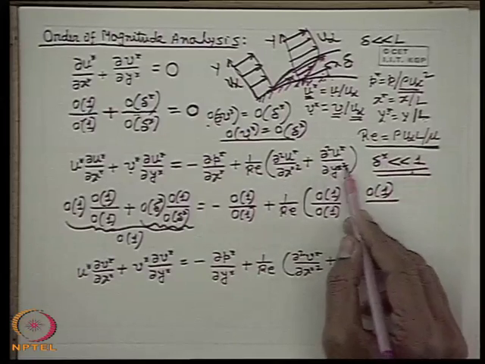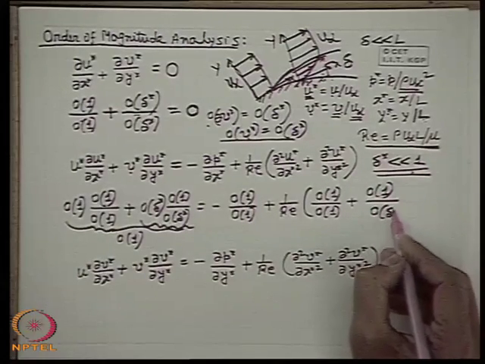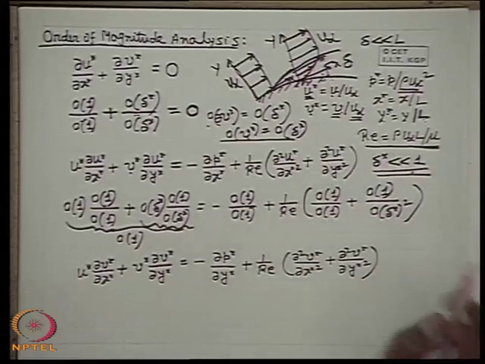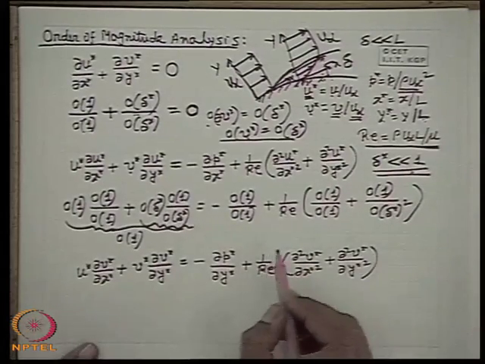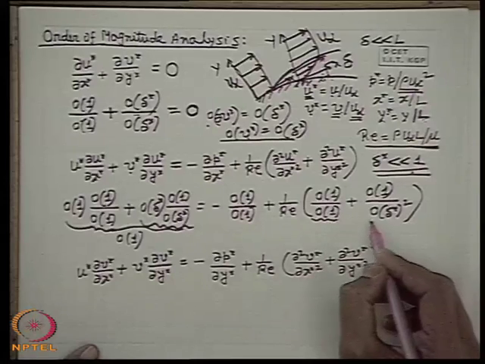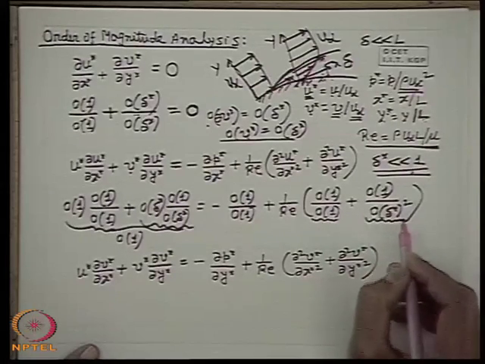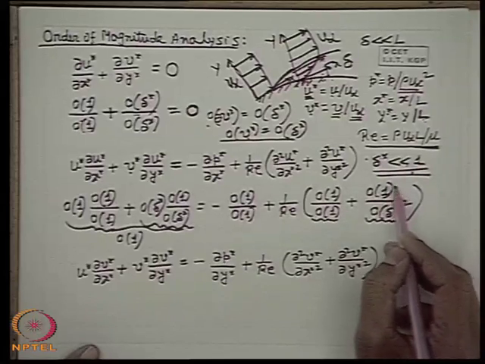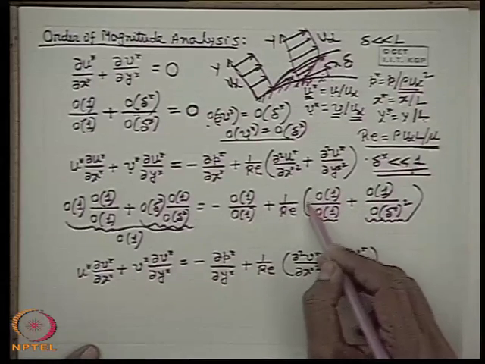So, therefore, y star square will be of the order of delta star square. Now, you see that the order of this term is 1, but the order of this term is very high, because if we consider that delta star is very much less than 1, the order of this term is much more than the order of this term.